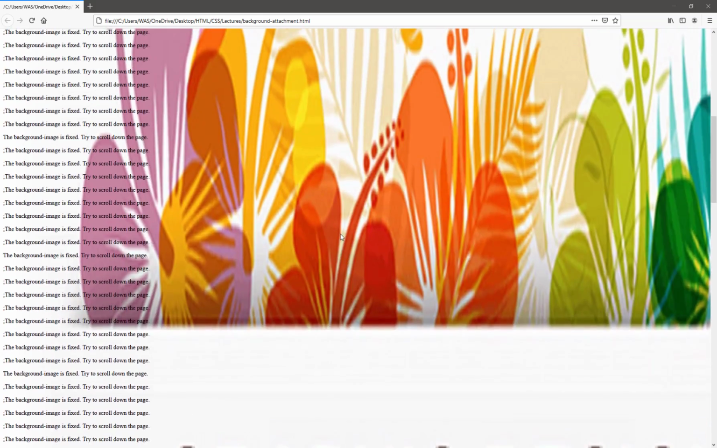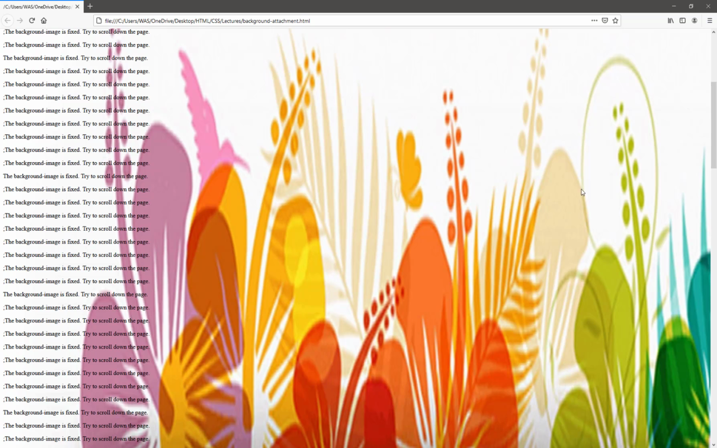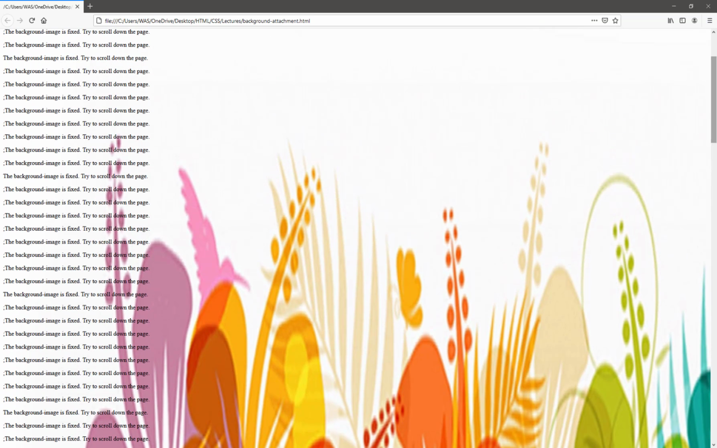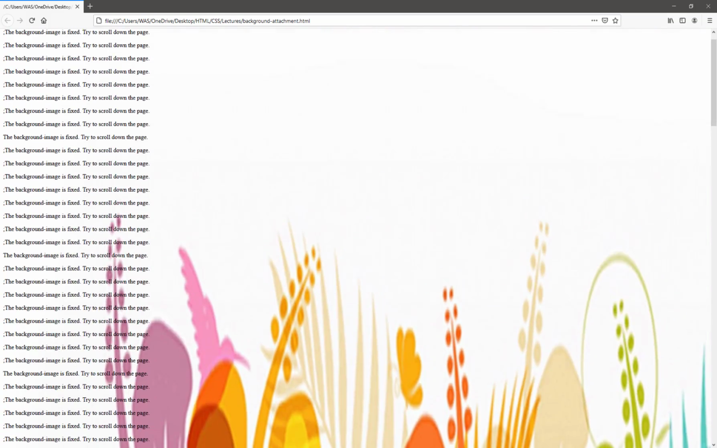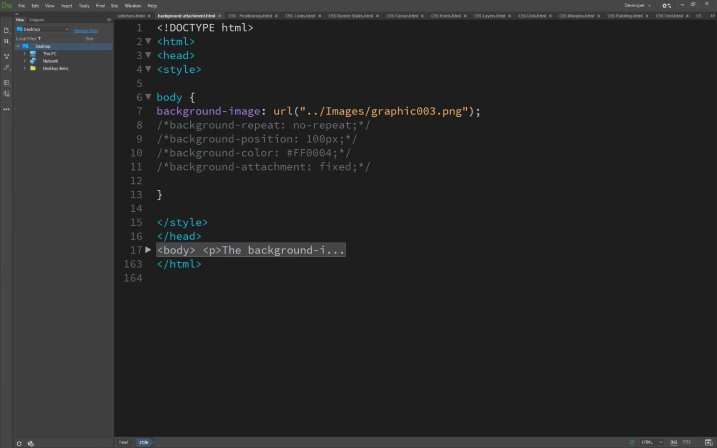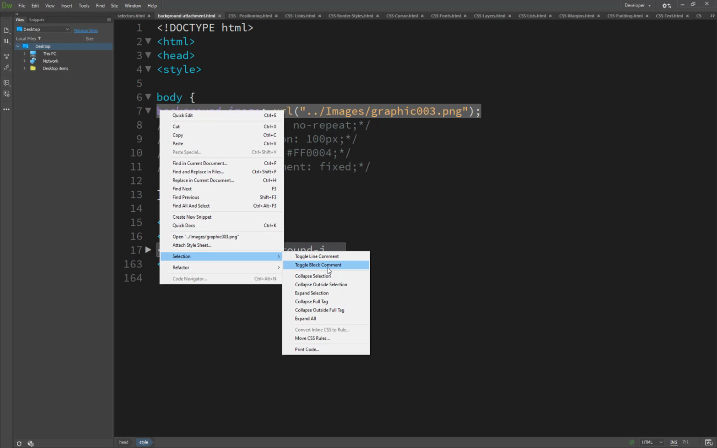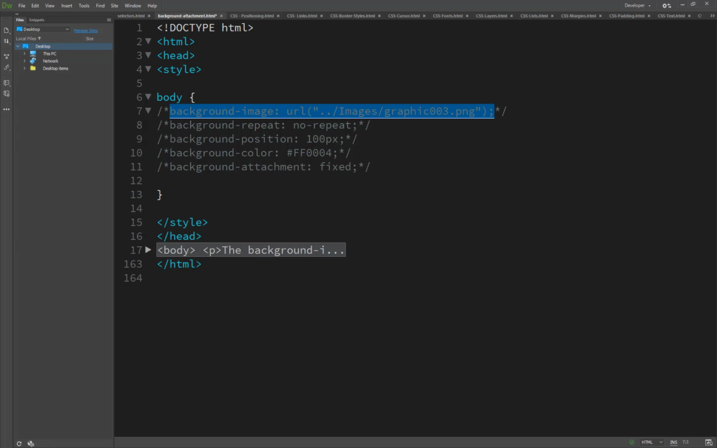So after this I fixed the property background attachment with the value fixed. That's why I stretch this graphic design. So here is the background image. We are currently using the background image easily with the property background image by using the property selection toggle command. The third one is